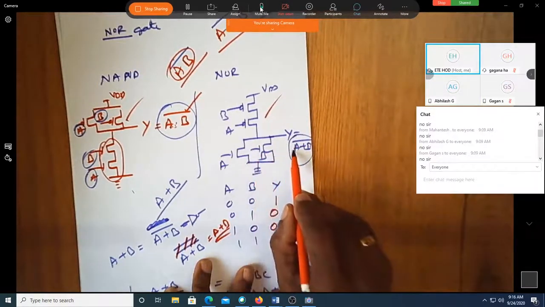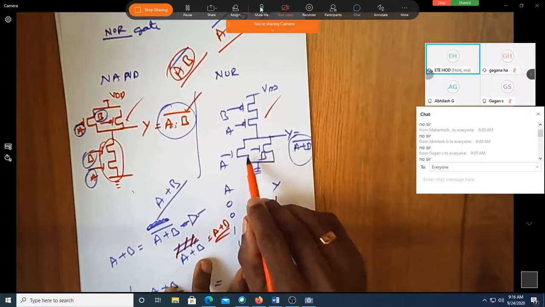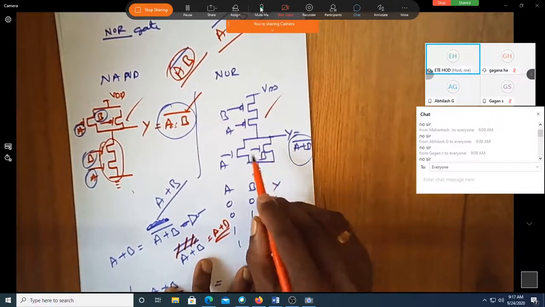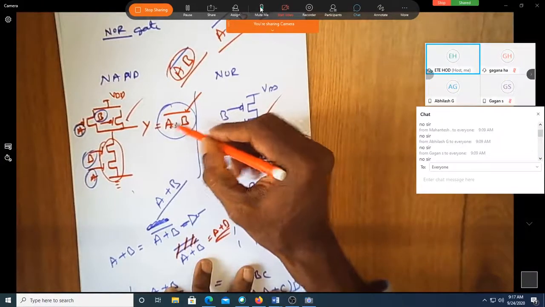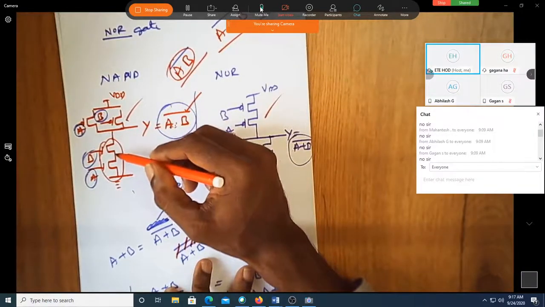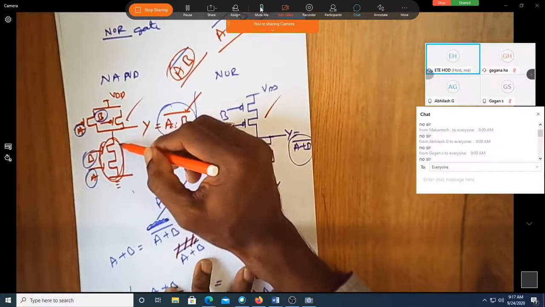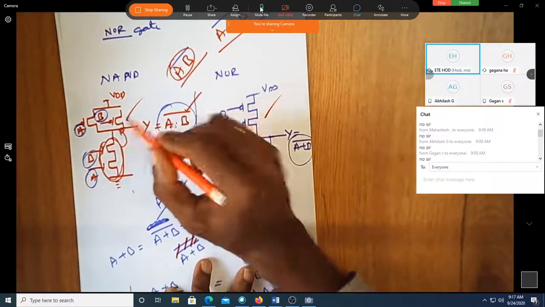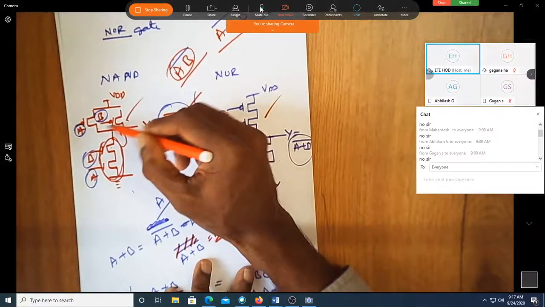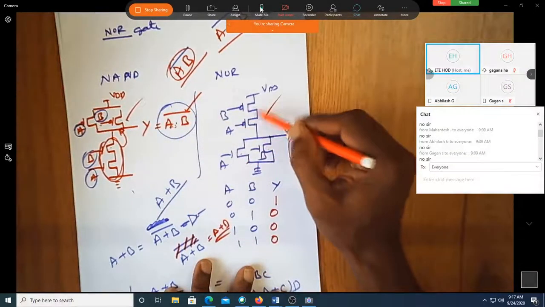Can you see, if it is A plus B, you put NMOS as parallel. If it is A into B, put NMOS as series. Whatever is the combination for your NMOS, for PMOS it will be the exact opposite. If they are in series, they become parallel. If they are parallel, they become in series.